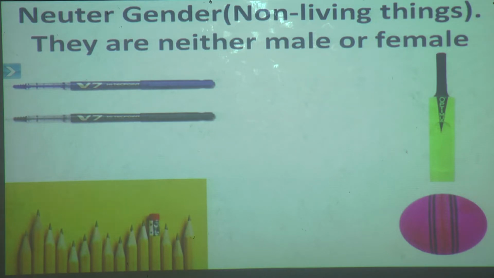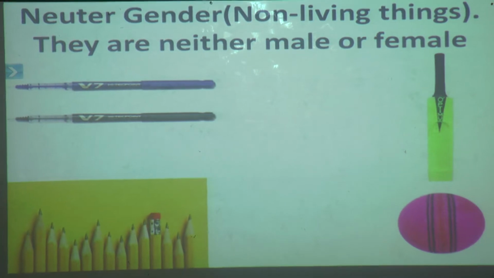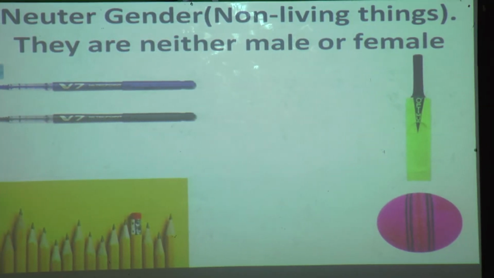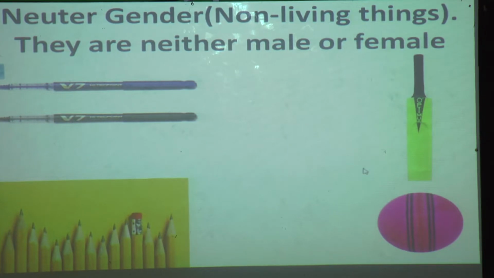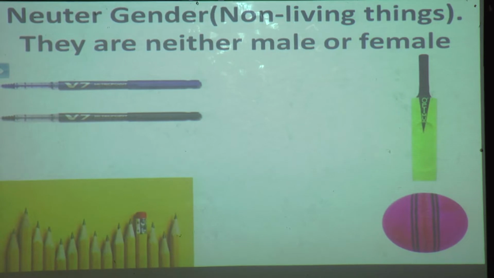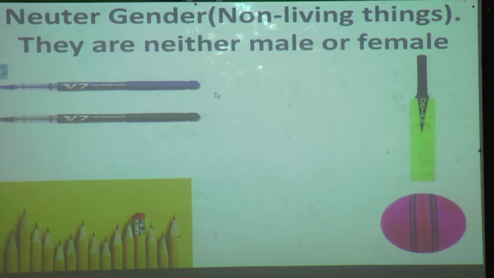Neuter gender includes only the non-living things. They are neither male nor female, because in non-living things there is no female or no male. Only non-living things come under neuter gender.